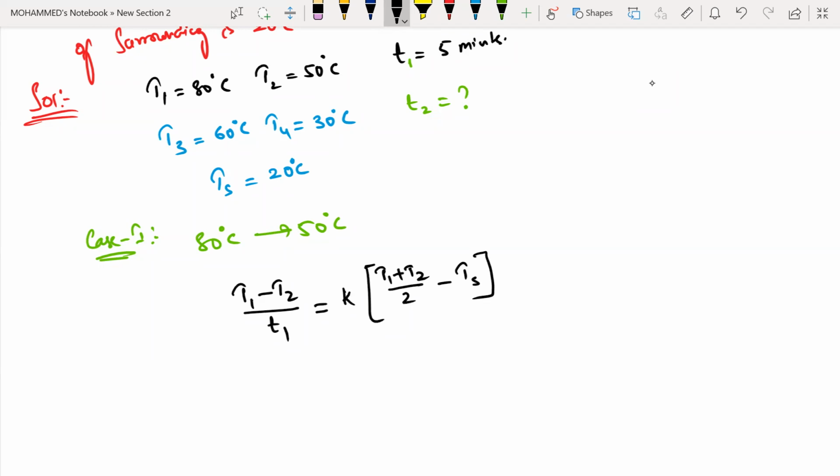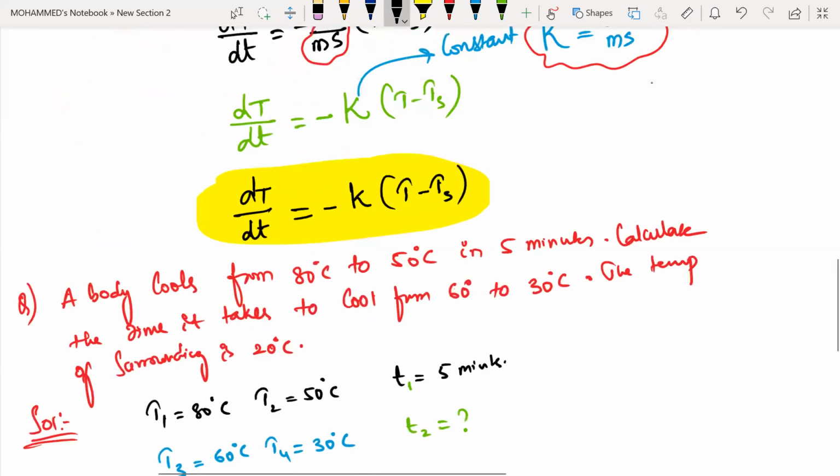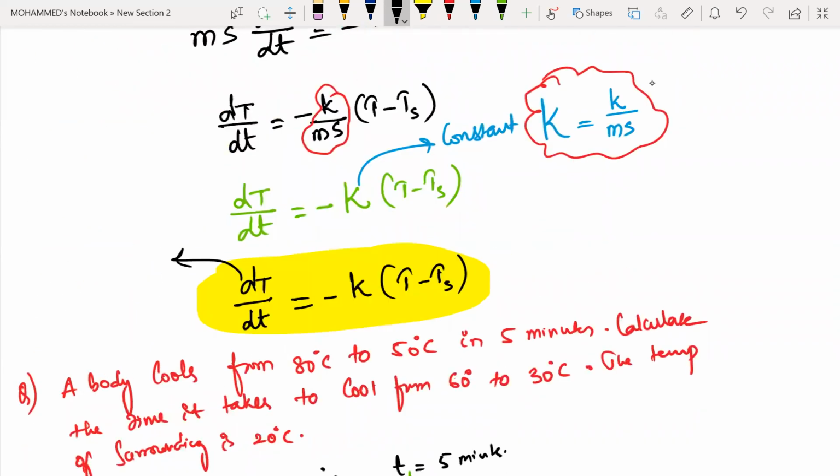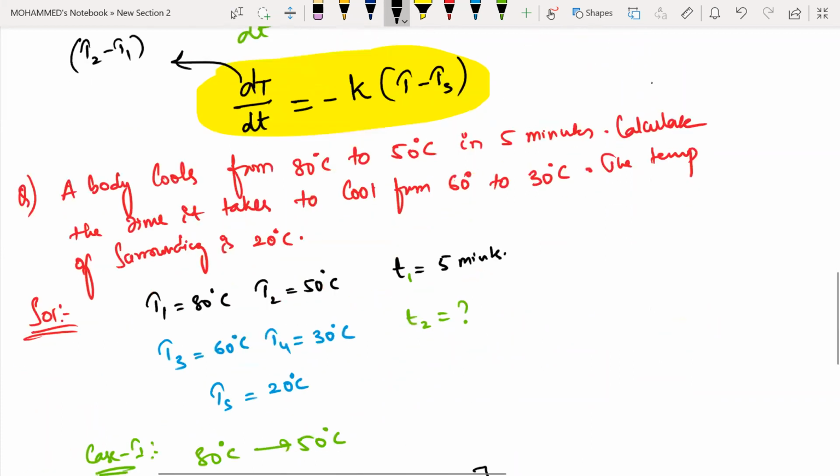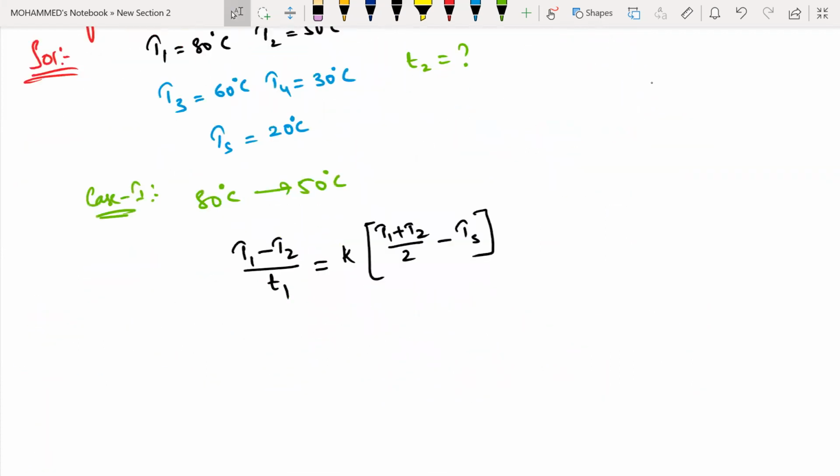Is this equation clear? Yes, sir. Generally, when you write the average dT, you write T2 minus T1. Here I'm removing the minus sign, so T2 minus T1 becomes T1 minus T2. Is it clear? Now can I keep the values? What is the T1 value here?